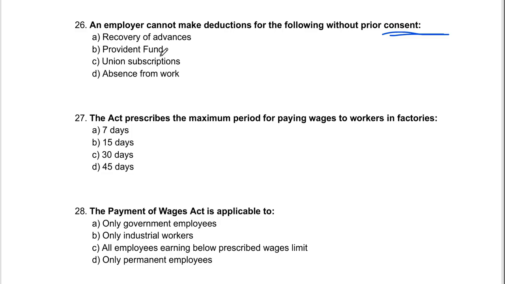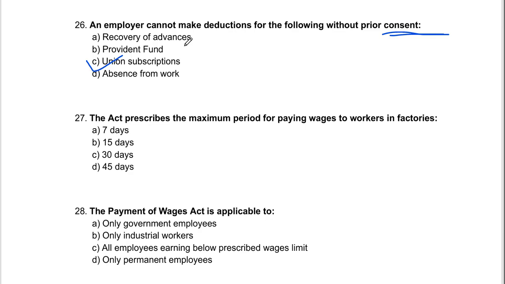Recovery of advances, provident fund, union subscriptions, absence from work. So the correct option is very much clear: union subscription. Without consent, you cannot make a deduction for union subscription. But if it is absence from duty, obviously you can deduct without their consent.